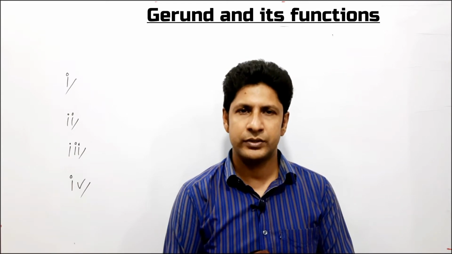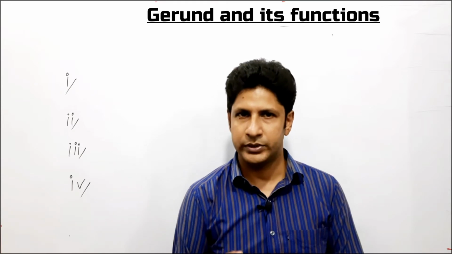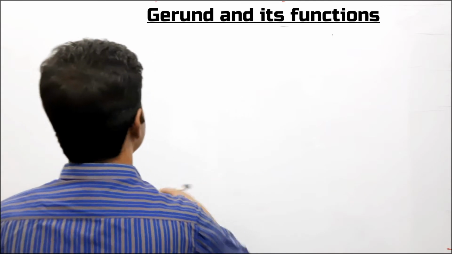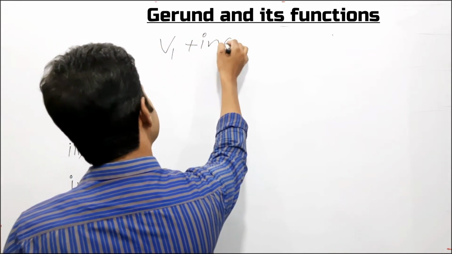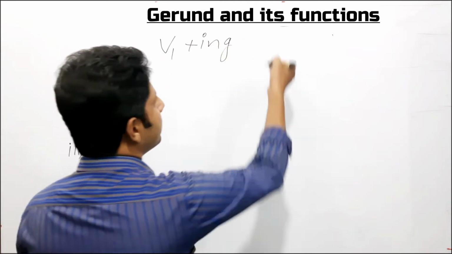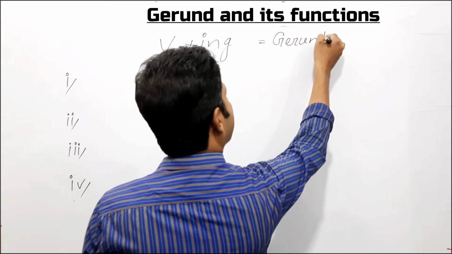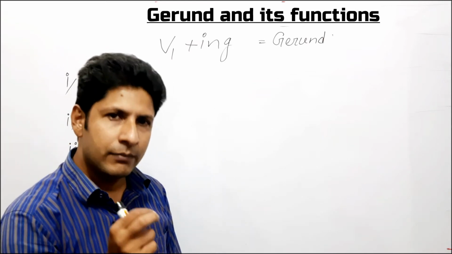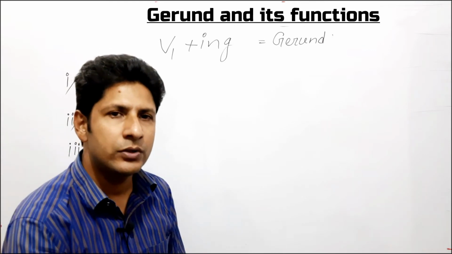Now dear learners, I like to tell you how a gerund is formed. Let's see how a gerund is formed. Gerund. V1 plus ing functioning as a noun is called gerund. If ing form of the verb functions as a noun in a sentence, it is called gerund.